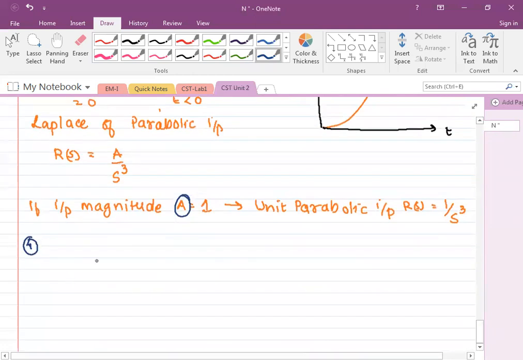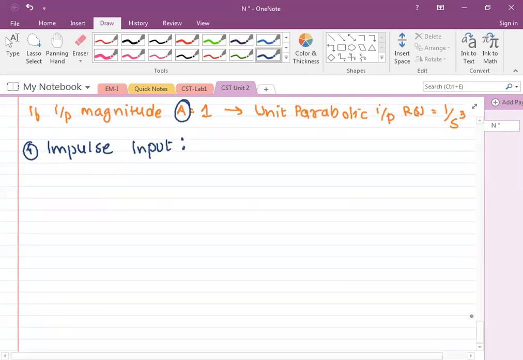Okay. Fourth one, impulse input. I'll give you some examples of impulse input so it will be very clear to you. It is input applied instantaneously.